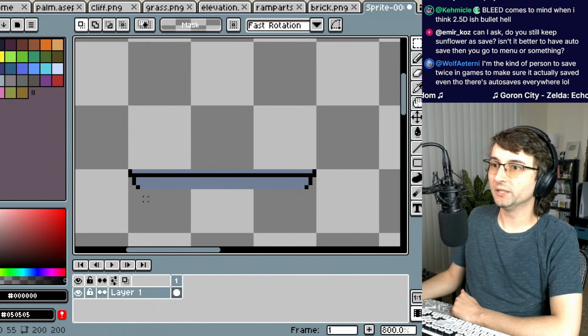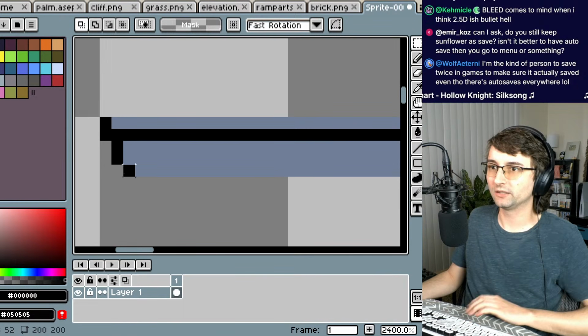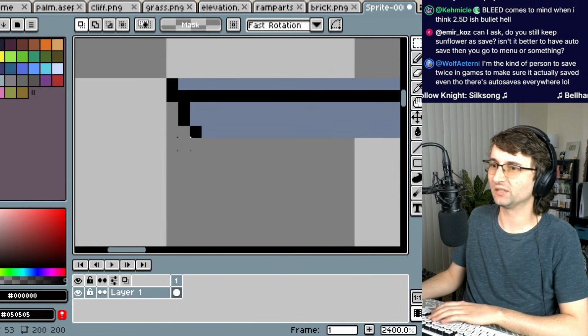So this lip goes here, and actually the lip is gonna have to look more like this, because I'm using the flat version.